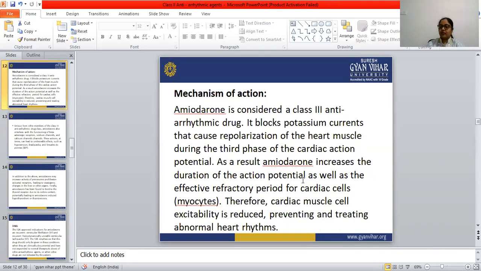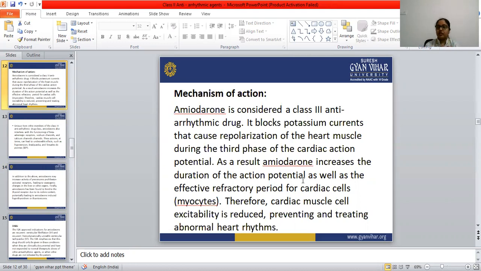So what does amiodarone do? Amiodarone is considered a class 3 antiarrhythmic drug, or we can say amiodarone comes under the category of potassium channel blockers or repolarization prolongators. It blocks the potassium channels, and that potassium channel is responsible for the repolarization of the heart muscle during the third phase of the cardiac action potential.